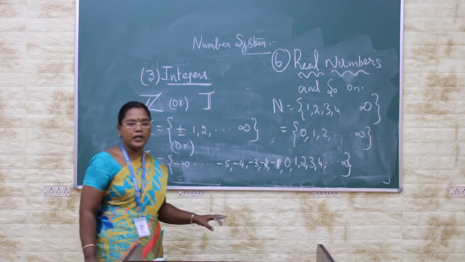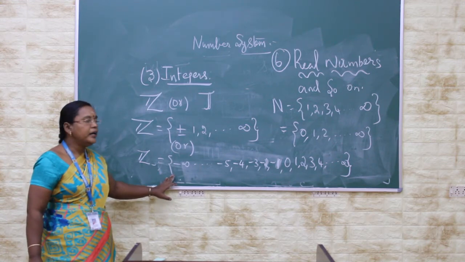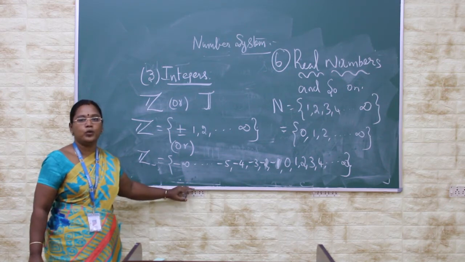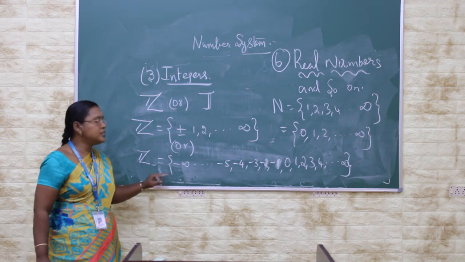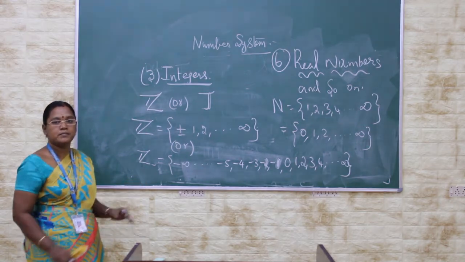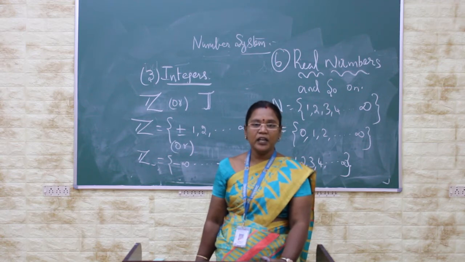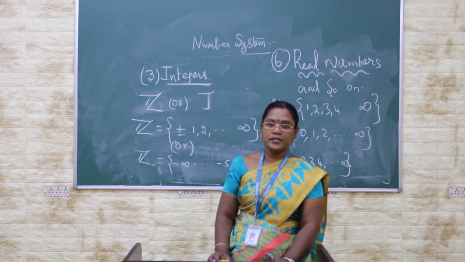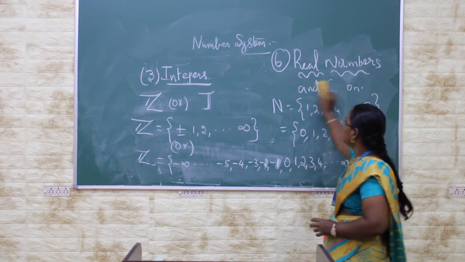The main property that holds good for integers is that the sum of additive inverses gives 0 only. This is the main property followed in the system of integers. The sum, product and difference of any two integers follow the integer system. And the next number system we are going to follow is the rational numbers.